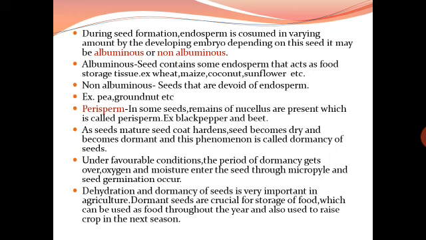As the seed matures, the seed coat hardens, the seed becomes dry and becomes dormant. This phenomenon is called dormancy of seeds. Seeds may remain dormant for days, weeks, months or even years. The seeds of most plants germinate when they are provided with favorable conditions such as adequate moisture, oxygen and suitable temperature. Under favorable conditions, the period of dormancy gets over, oxygen and moisture enter the seed through the micropyle and seed germination occurs.